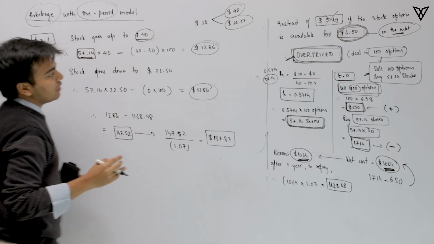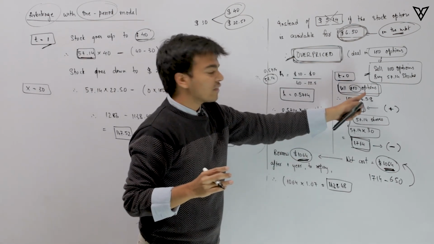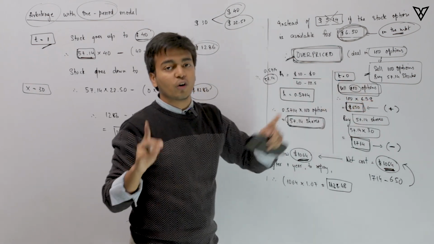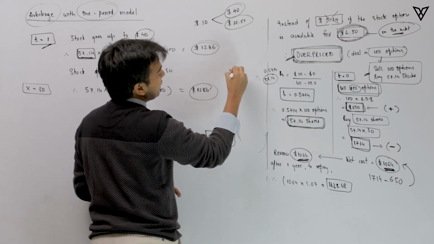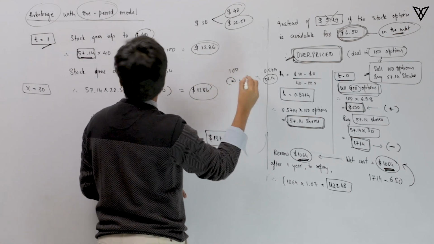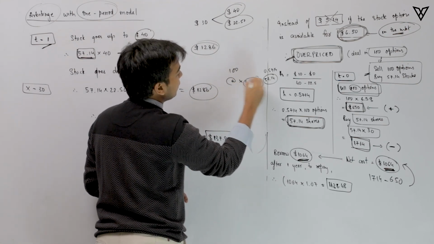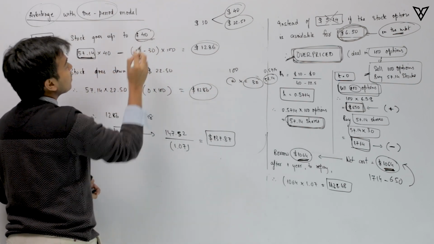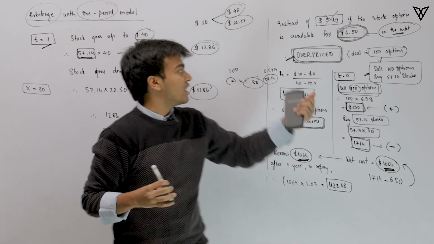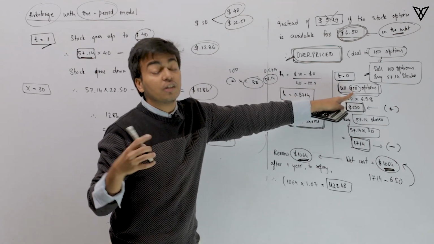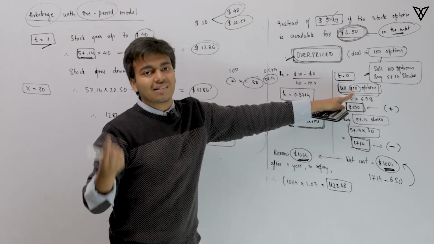Now what has really happened here is I had sold some options. How many options? I had sold 100 options. So the 100 options which I had sold, at an exercise price of $30, and given that today the price is $40, I would expect the person who had purchased these options from me to come and exercise.